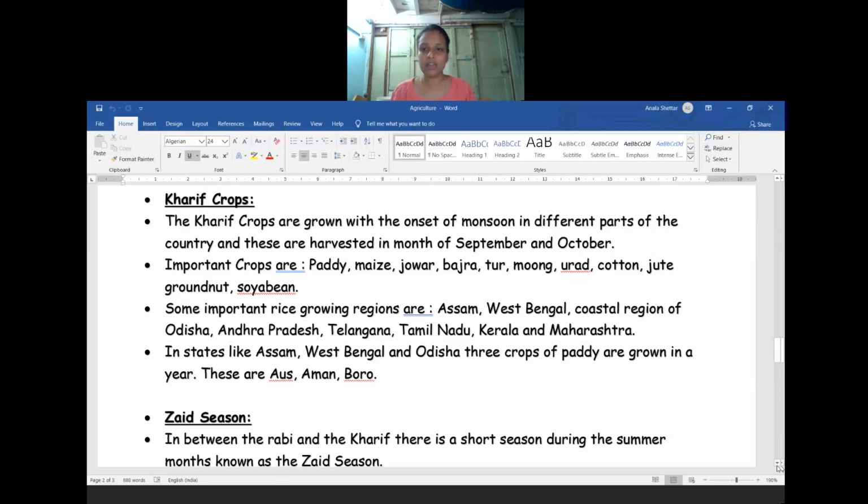These are called Aus, Aman and Boro. These are the three types of crop which are grown, and they come under the kharif crop. If they ask what the characteristics of kharif crop are, or what you mean by kharif crop, you have to write the definition. The kharif crops are grown with the onset of monsoon in different parts of the country, and these are harvested in the months of September and October. Whatever important crops are grown under the kharif crops, you have to give examples, and the important regions in which the kharif crops are grown.